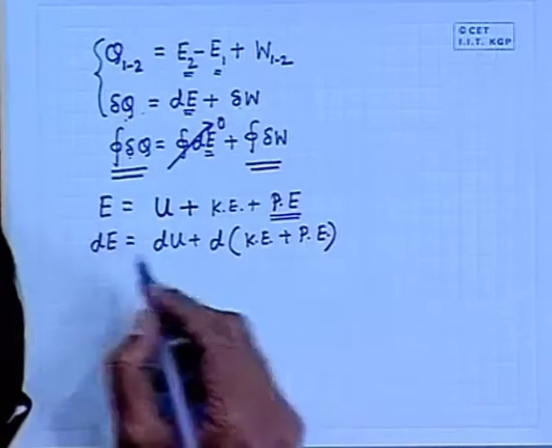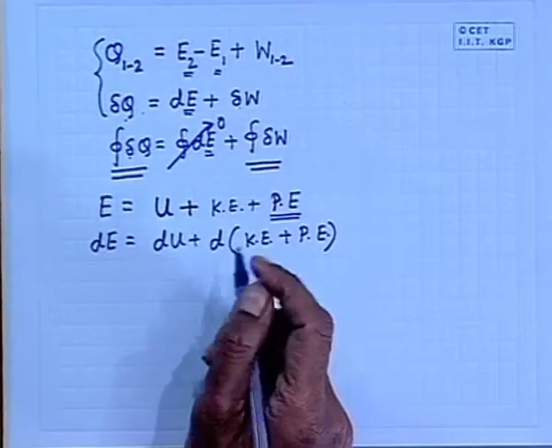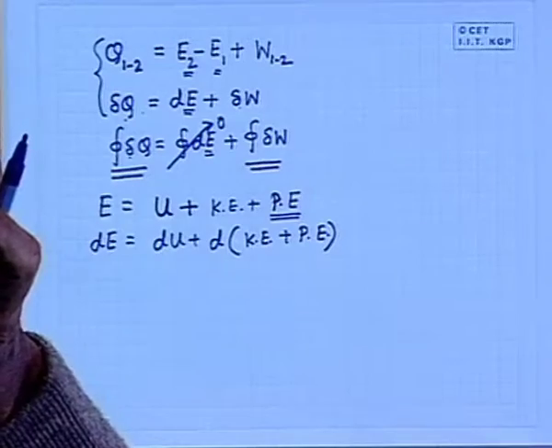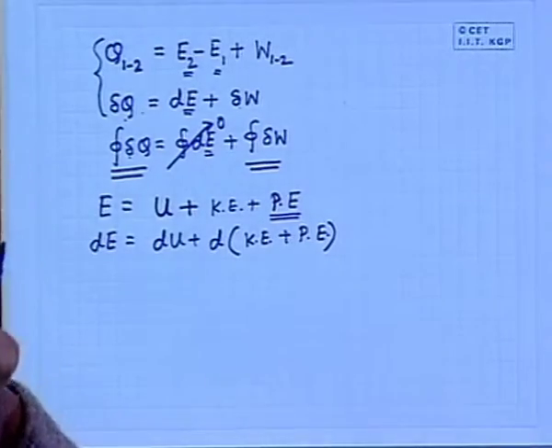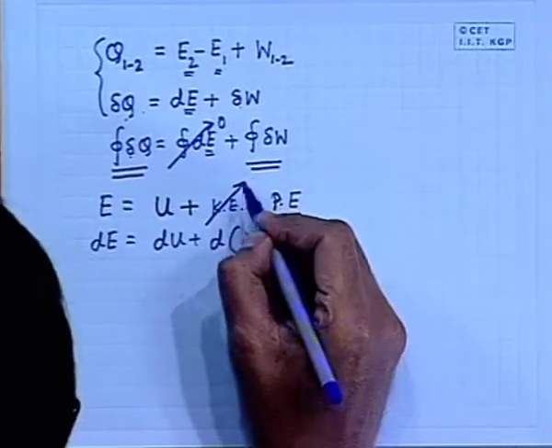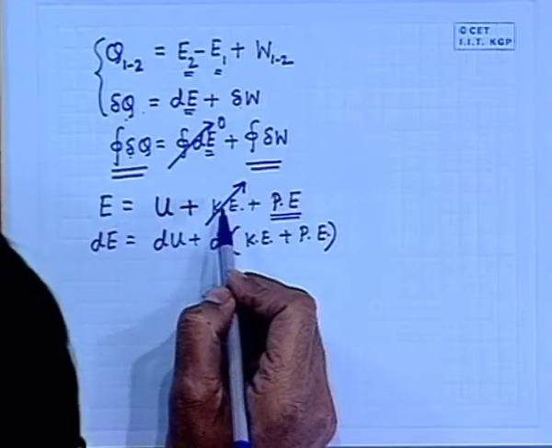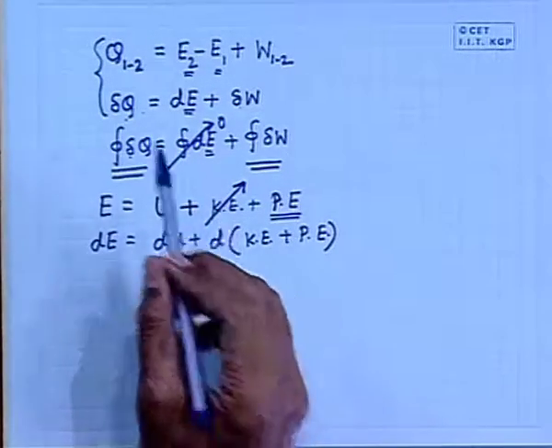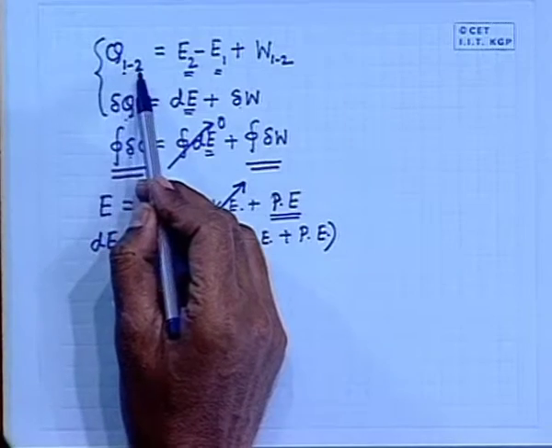Now, a closed system in an equilibrium state is at rest, there is no motion within it, and the properties are uniform throughout. Therefore, the kinetic energy within the matter is 0. So, usually for a closed system at equilibrium states, because we are interested in going from one equilibrium state to another equilibrium state.